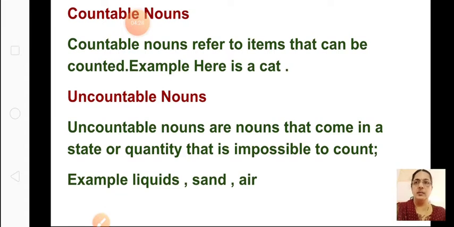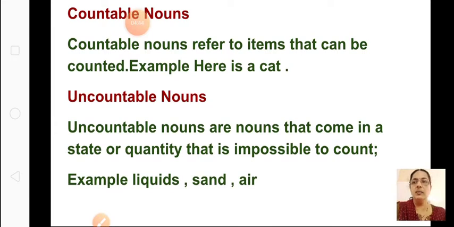Next one is your countable noun. Countable and uncountable. Countable nouns refer to items that can be counted. Okay, when you can count. The children are playing in the garden. If I tell, can we count the children? Yes. One cat is sitting, so we can count it. If you say children also, we can count.